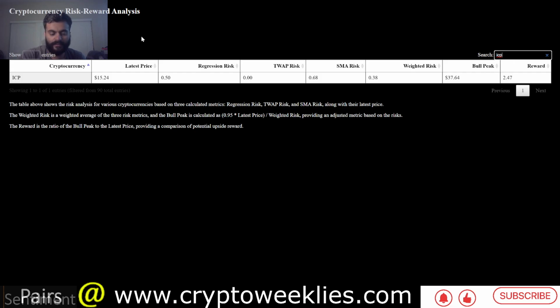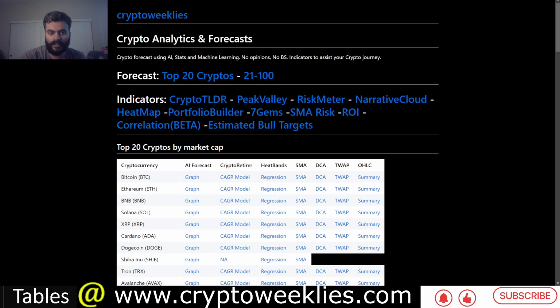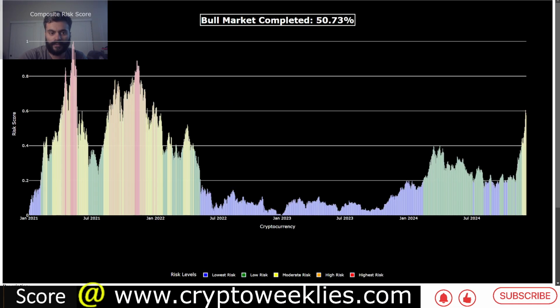Again, this is a conservative model, which looks at the regression risk for ICP, time weighted average price, and SMA based risk. Weighted risk is at around 38%, with a bull run target in a conservative estimate coming in at around $39 from here. That is about a 2.5x in terms of the gain. In terms of some of the popular narratives in the market, this peak valley based evaluation says that the bull market is about 50% completed.